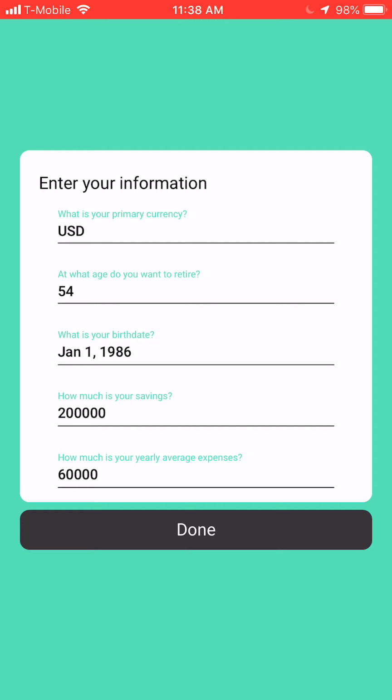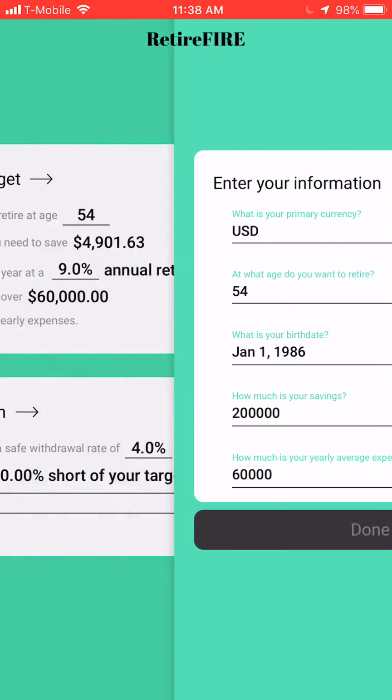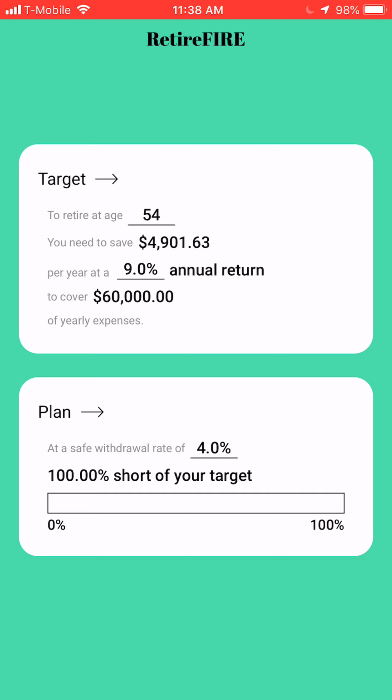Once we have entered those key pieces of information, we click done, and it brings us to the main dashboard of the app. The main dashboard shows two key pieces of information. First, the target: what is my goal, and what do I need to do to achieve that goal? And then the plan: my current investment accounts and retirement accounts, and how far along am I in achieving my target?